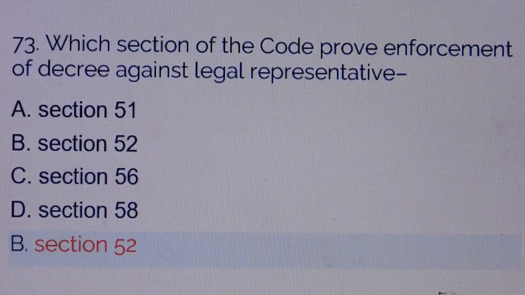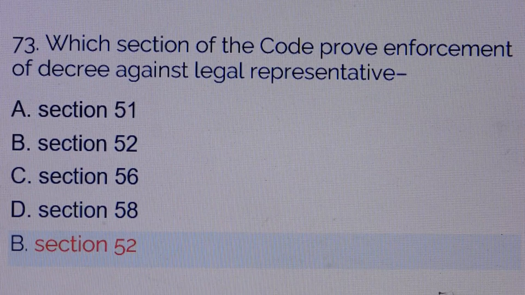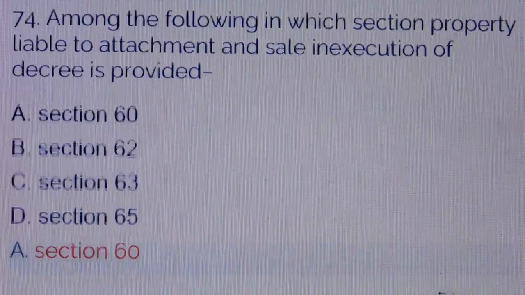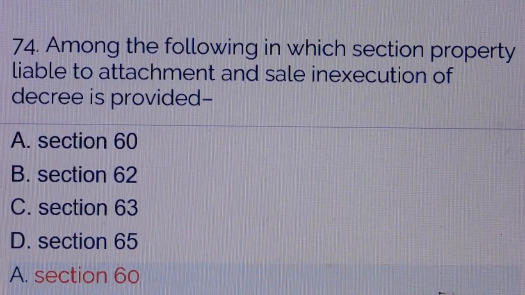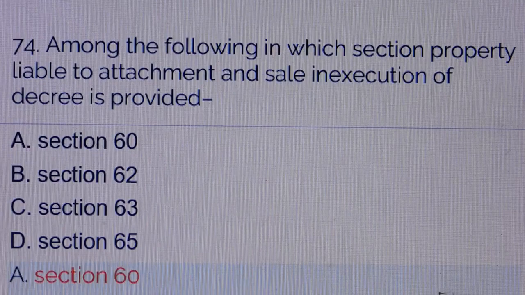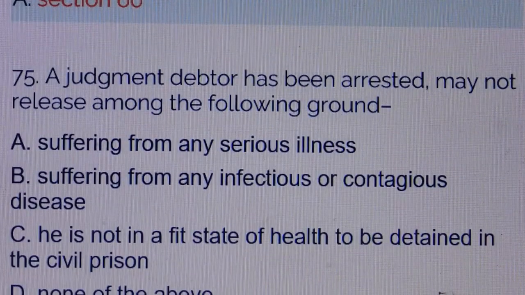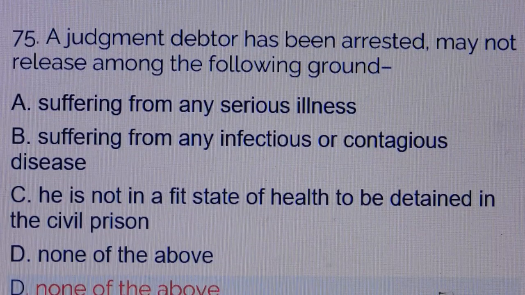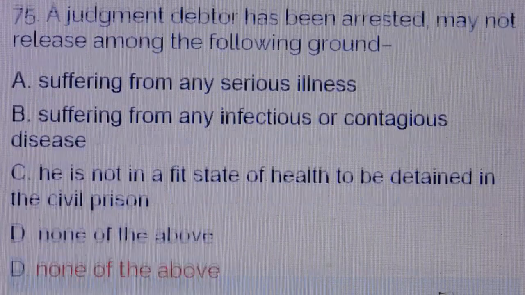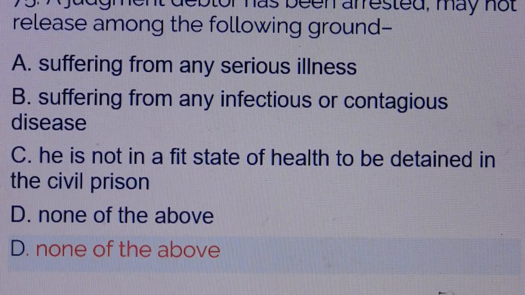Question number 73. Which section of the code provides enforcement of decree against legal representative? Answer is option number B, section 52. Question number 74. Among the following, in which section is property liable to attachment and sale in execution of decree provided? Answer is option number A, section 60. Question number 75. A judgment debtor who has been arrested may not be released on among the following grounds. Answer is option number D, none of the above.